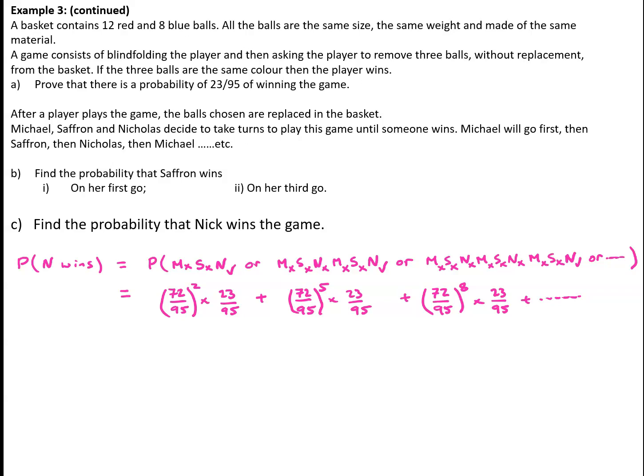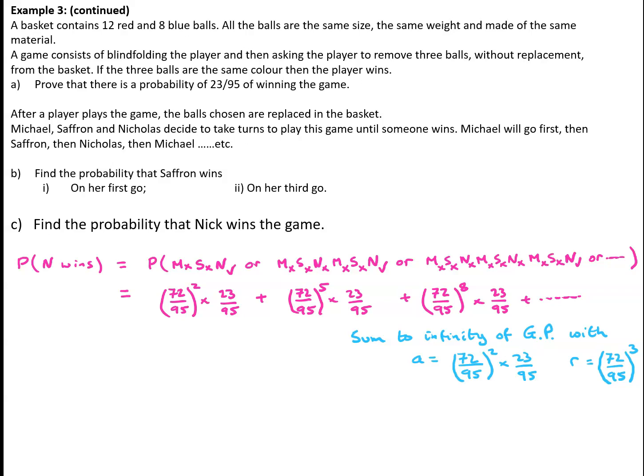At this stage, hopefully you'll notice that we've got a geometric progression here. The first term in the geometric progression is 72/95 squared times 23/95, and then the common ratio between the terms is 72/95 to the power 3. We've also got the sum to infinity of this geometric progression, because this game could go on forever.